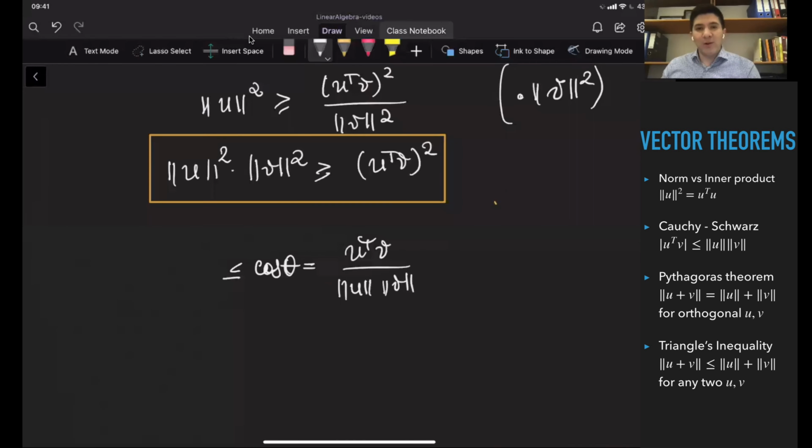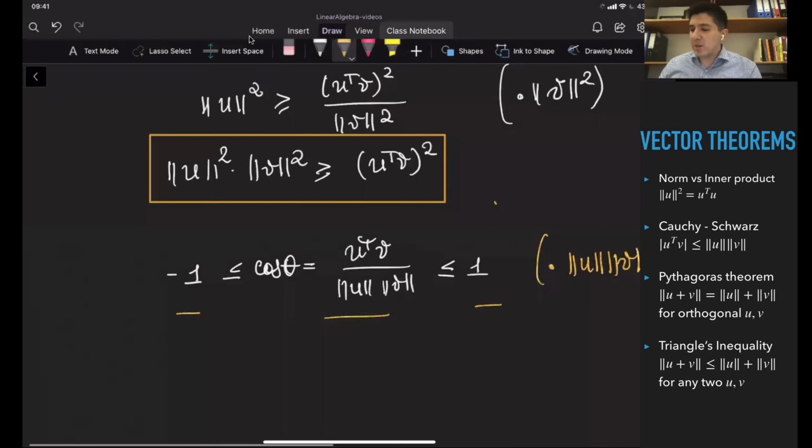So no matter what theta is, the cosine of theta is always going to be between -1 and 1. So basically, I've got 3 parts of this inequality, and I'm going to multiply all 3 parts, the left part, the middle part, and the right-hand side part, with a positive number, which is going to be the norm of u times the norm of v.